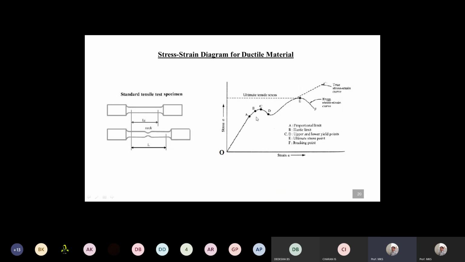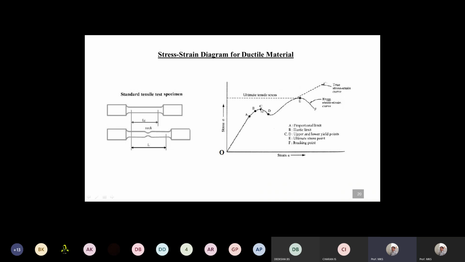The region after point B, we call the plastic region. That is after point B, it goes to the permanent deformation condition. That point we call yielding. The material just starts to yield with increase in load. So that point C we call the upper yield point.